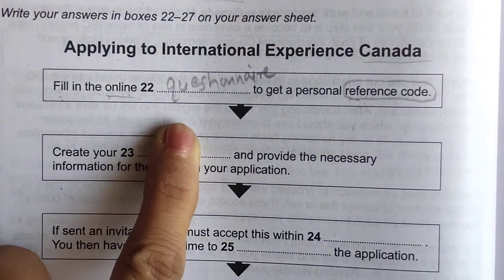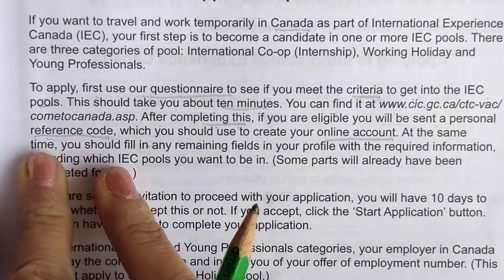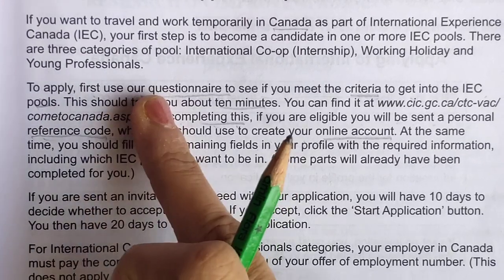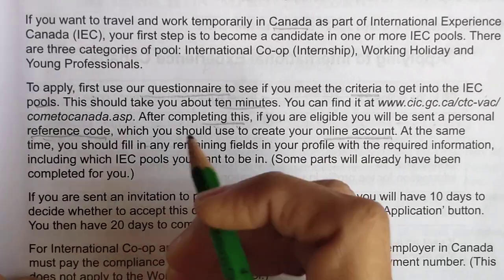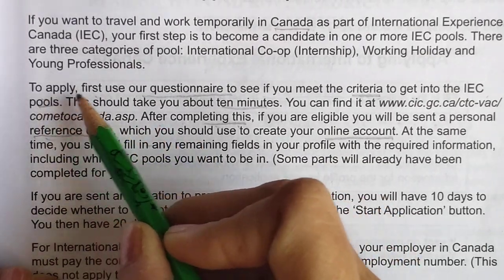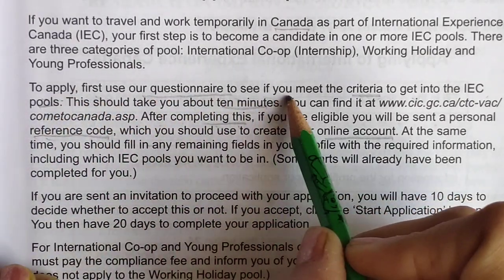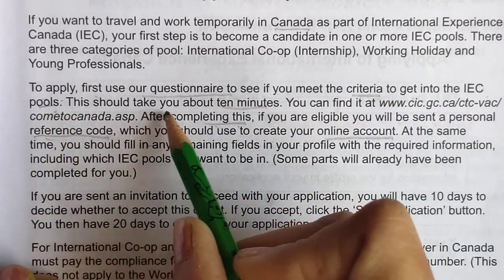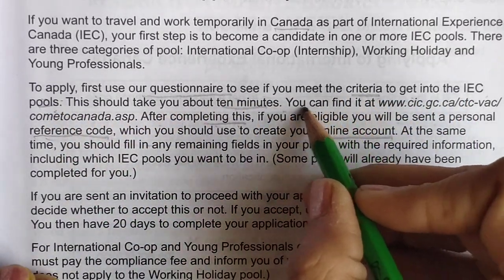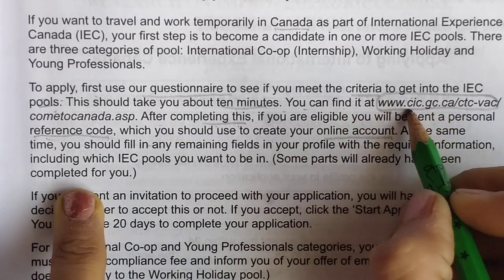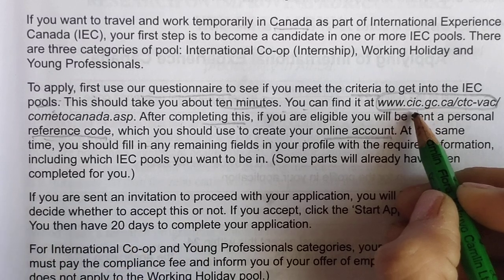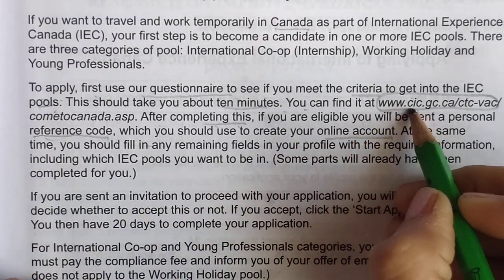Okay, that's why it is important to read the paragraph, because this is a smaller passage, so definitely you have to read it. So here, to apply, first use questionnaire to see criteria to get pool. It should take about 10 minutes, so you can find it. So this is online. Indirectly they are using it. Direct words sometimes they will not be using, so use your brain.